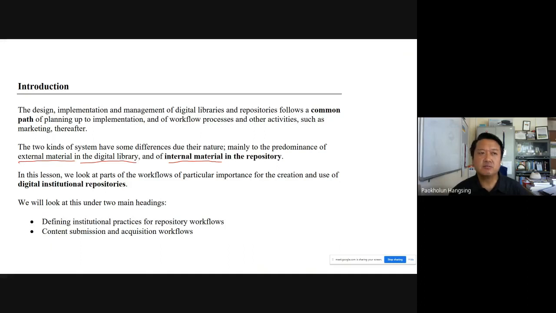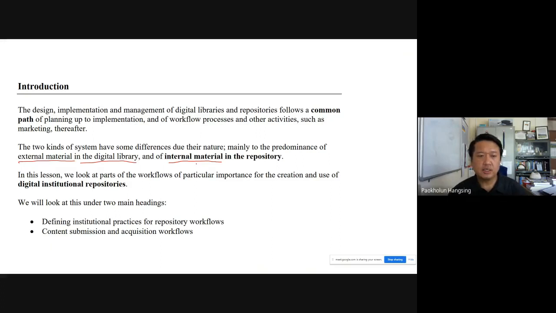That means the materials which are created, made or uploaded by the institution, members of